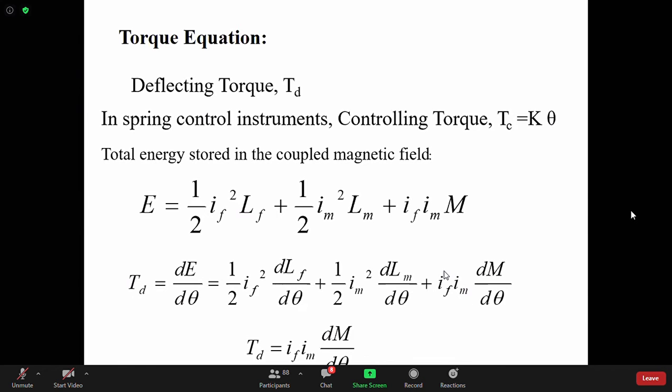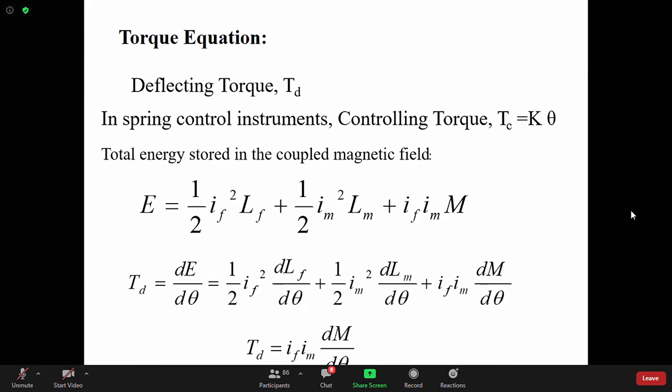See here, T_d is dE d theta. Now dE d theta means, in our case, what is the physical meaning of theta here? That means rotation of the coil. Now, say you are using an ammeter and you are trying to measure current. So if the current is flowing through the meter and the pointer deflects, will the current change?